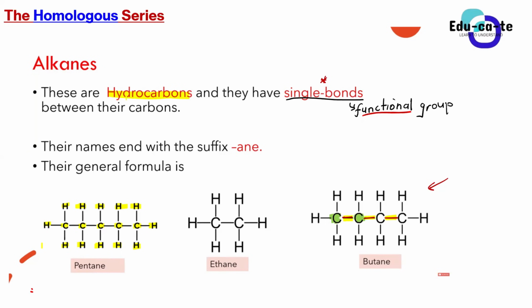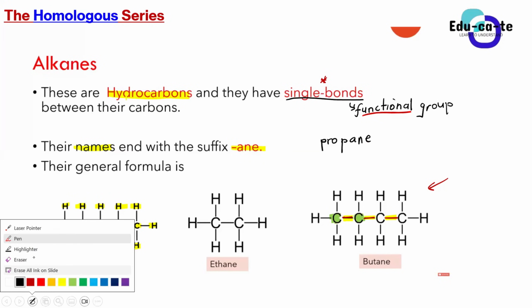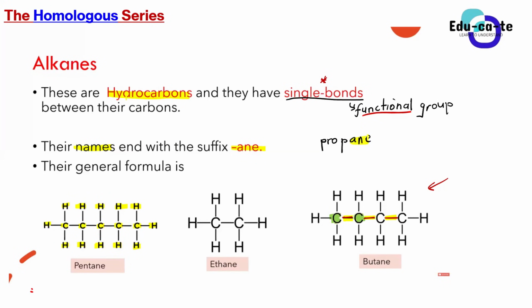Okay, so one other thing that you would use to identify that we are dealing with an alkane here: the names of alkanes end with the suffix "ane." You guys know that a suffix is the last part of a name, right? So for example, if I give you the name propane, this is an alkane. Reason being, at the end of the name, we see an "ane." So all alkanes, their names end with the suffix "ane."